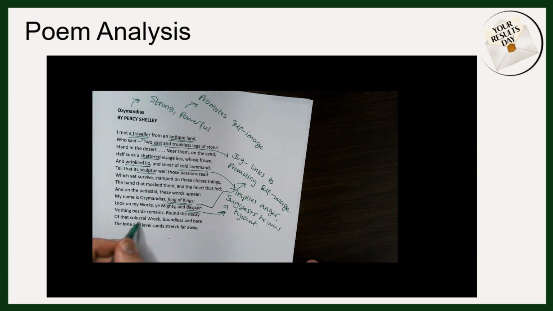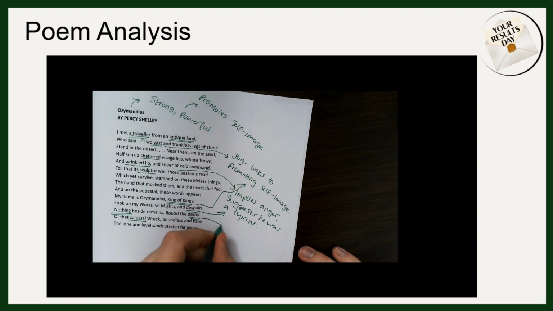And again we have a reference to the size of the statue that stands in the desert, but it has decayed over time and there is nothing left around it, which here might imply that over time Ozymandias' power has faded and it's almost been forgotten about, which would perhaps contradict how he viewed himself. He might have thought his power would have been everlasting.